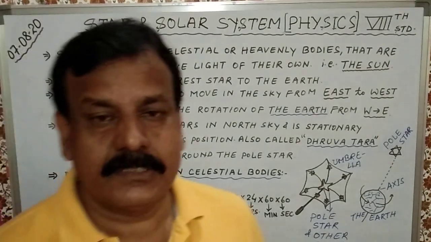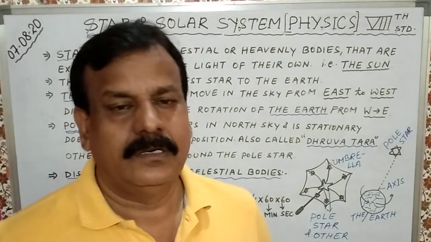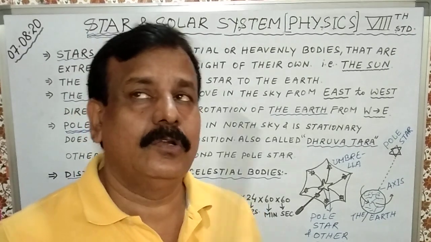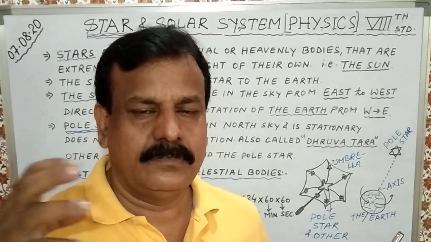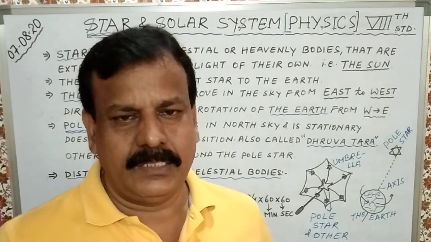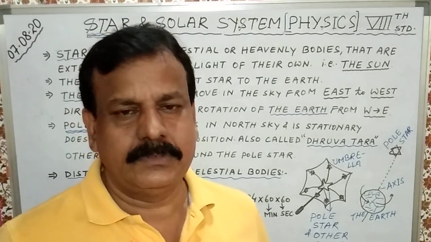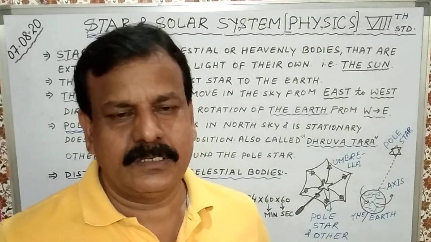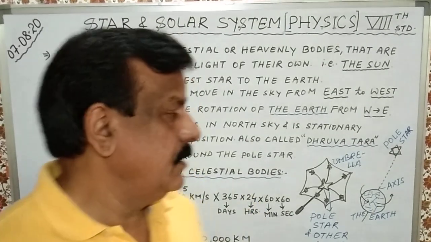Now there is a pole star. Early in the morning, if you look at the northern sky, you will find one very bright star. That is called the pole star, also known as Dhruv Tara in Hindi.